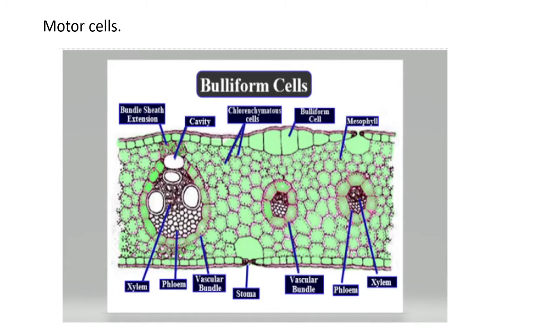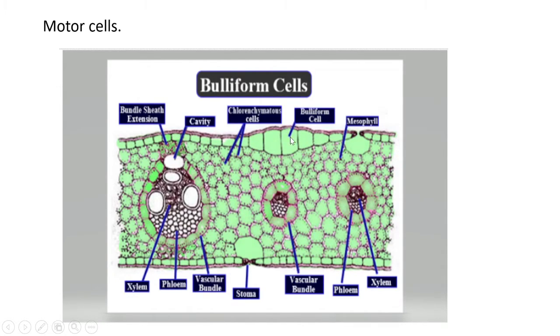Now the next sub-unit of this topic, chapter number 2, the last unit, is the bulliform cell, also called motor cell. Motor cells are also called bulliform cells. They are large in size. Now see, this is the upper epidermis, this is the lower epidermis, and in this upper epidermis, other cells are the same in size, but in some regions, some cells become large in size. These larger cells are called bulliform cells.